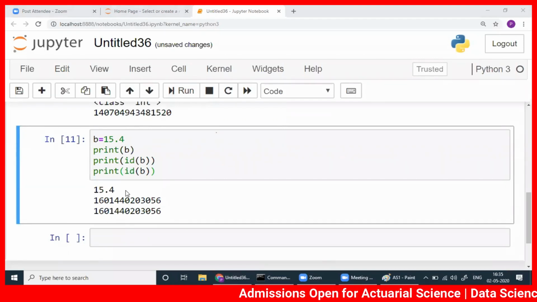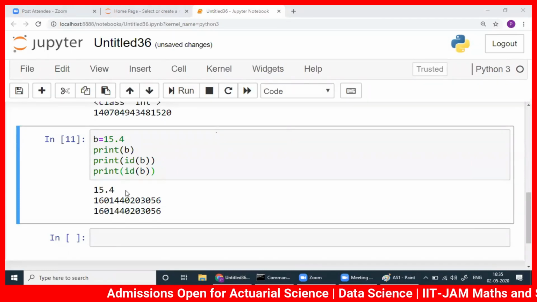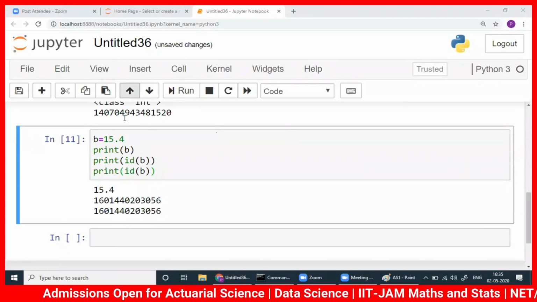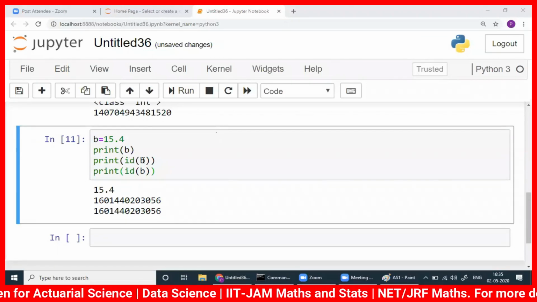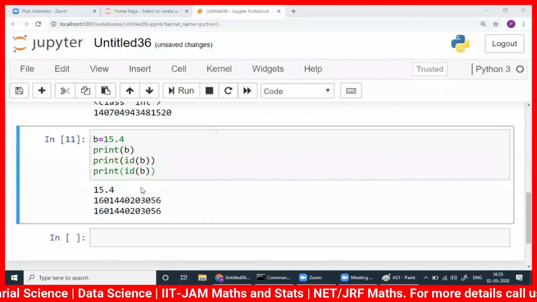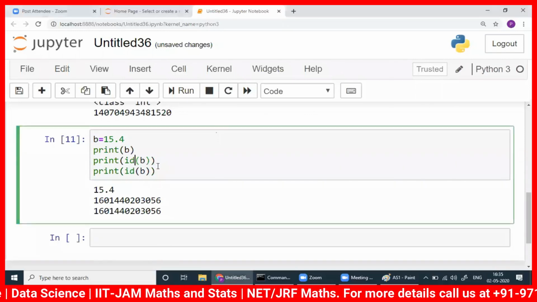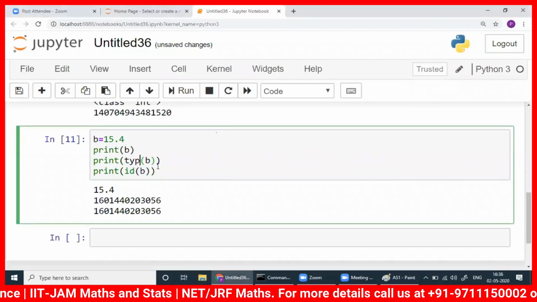I'm going a bit slow. I understand this is the first class. I don't know how many of you know, how many of you don't know. But yeah, this is very, very important. Okay. Print ID of B, ID I've written. Print type of B I should have written here. Okay. Let me correct it.